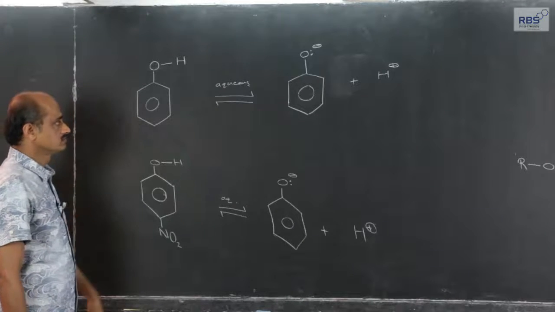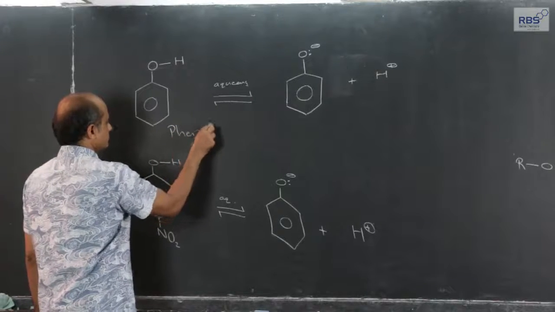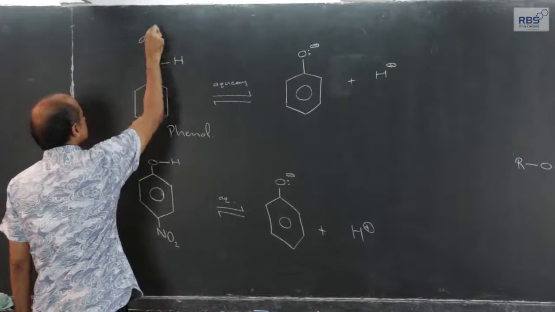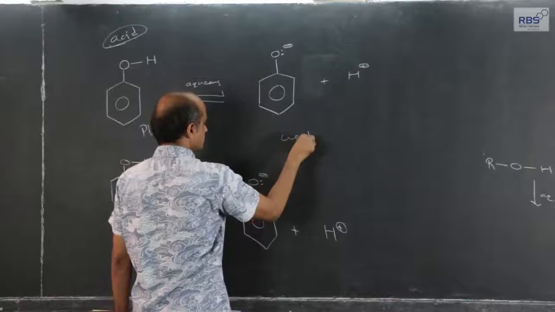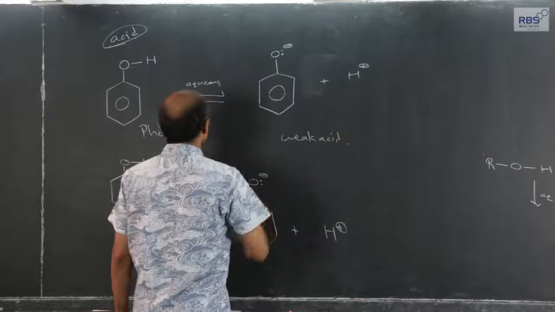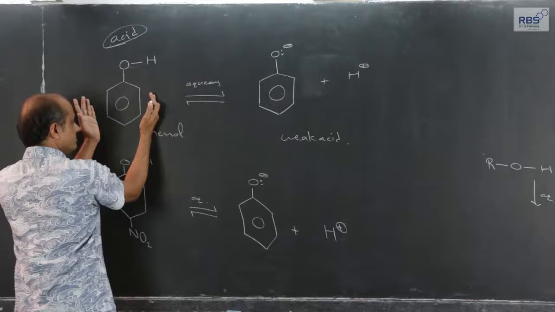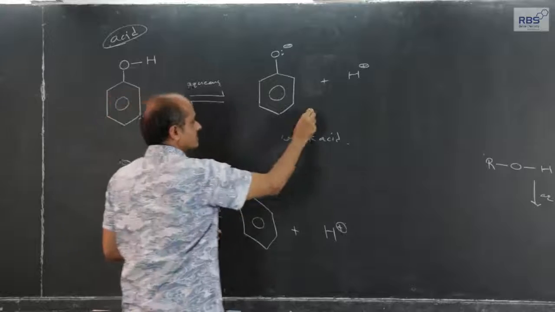This is phenol. Phenols are acidic. Again, phenols are weak acids. Out of whatever is made soluble, less gets converted into this.